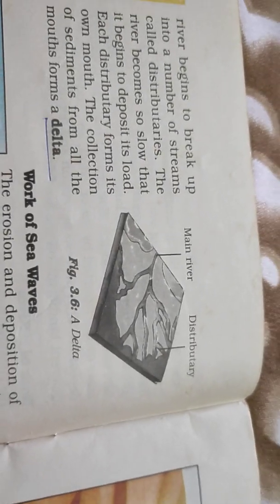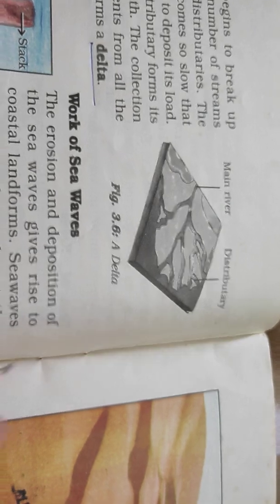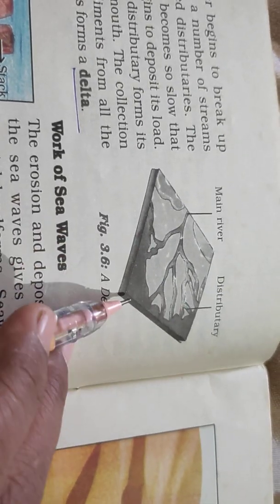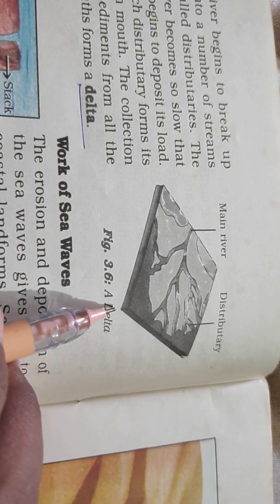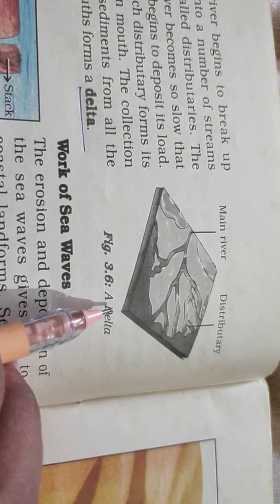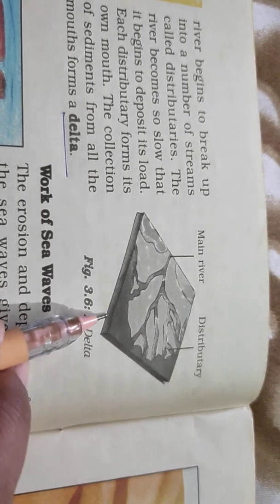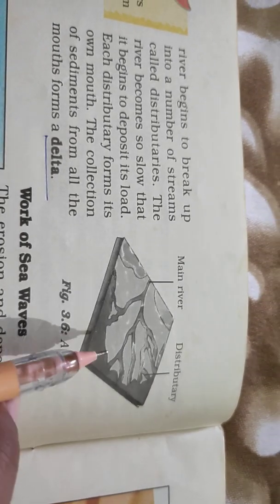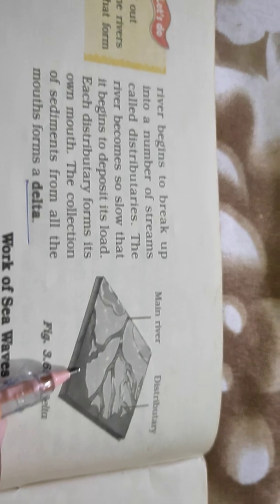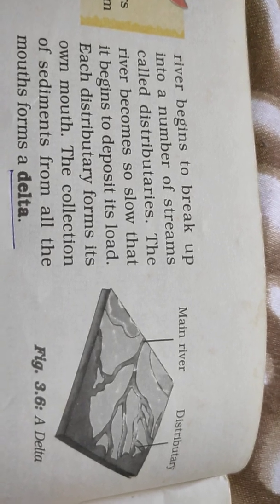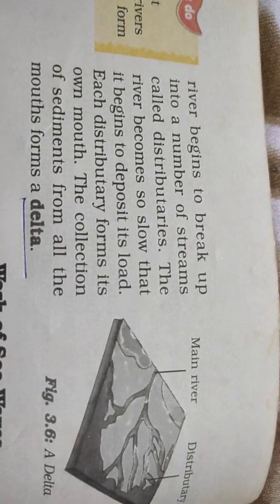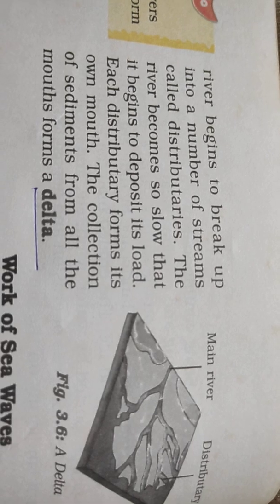Basically, these deltas are formed at the mouth of the river, and it is a triangular feature formed by a river through the deposition of sediments and the formation of distributaries when it reaches the sea. So basically it is found at the mouth of the river. These are some of the landforms which are formed due to the work of river, or we can say these are some riverine landforms.